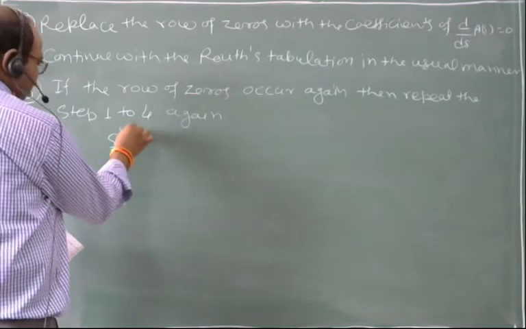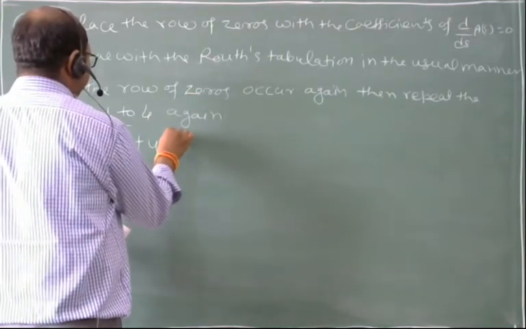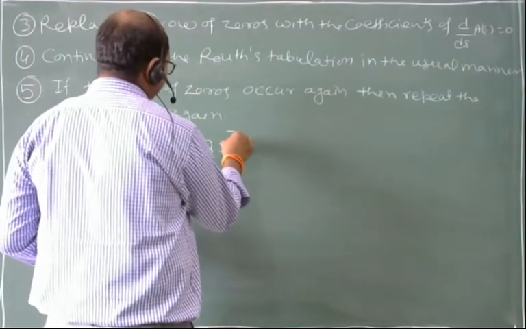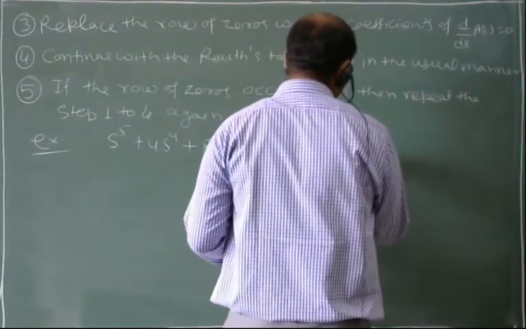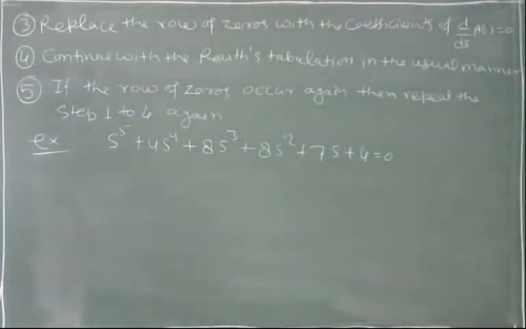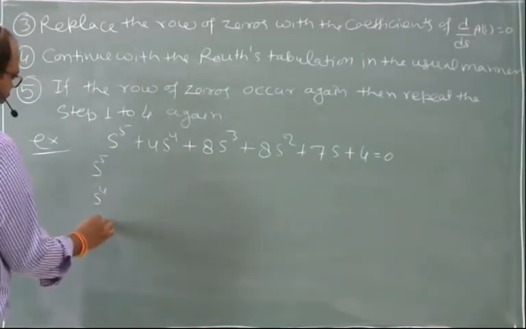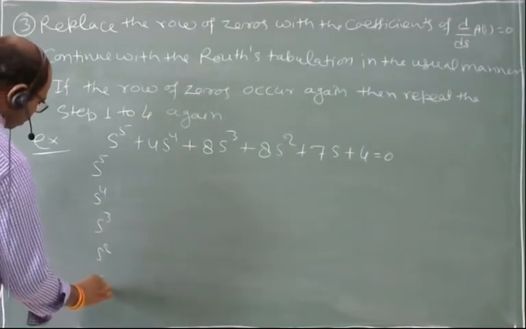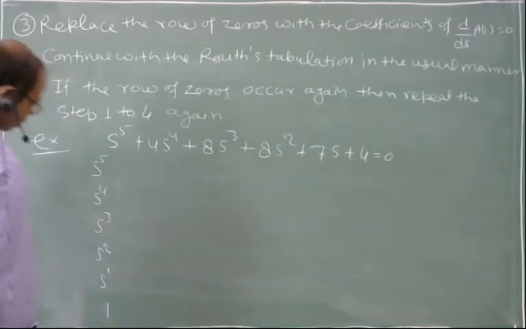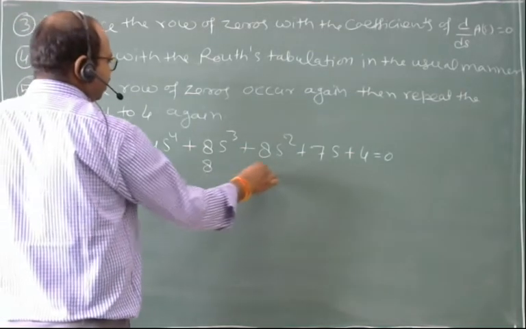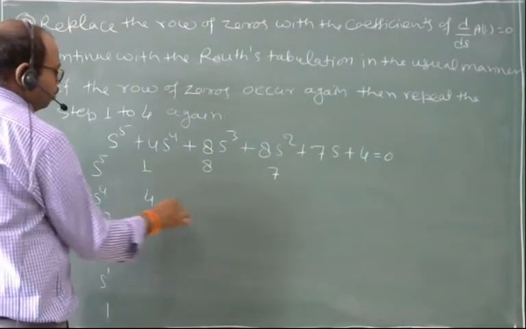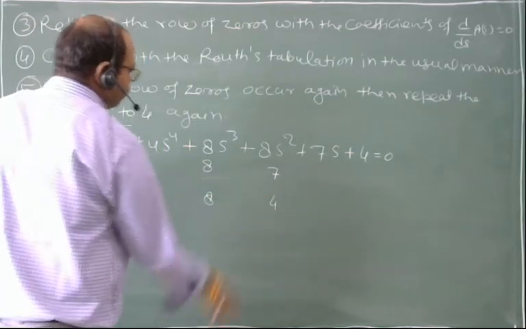Let we have s power 5 plus 4 s power 4 plus 8 s cube plus 8 s square plus 7s plus 4 is equal to 0। हमें टेस्ट करना है इसकी स्टेबिलिटी बाय यूजिंग राउथ-हर्विस क्राइटेरिया। सो s power 5, 4, 3, 2, 1, 0। The coefficient here is 1, 8, 7, and here 4, 8, 4.